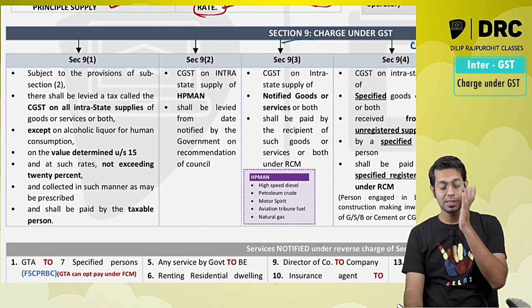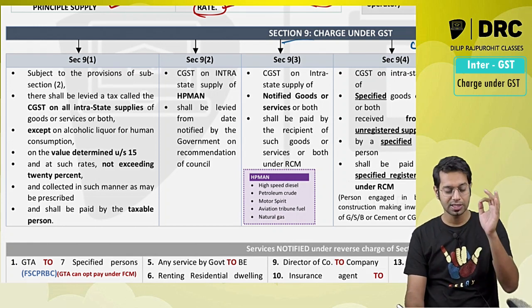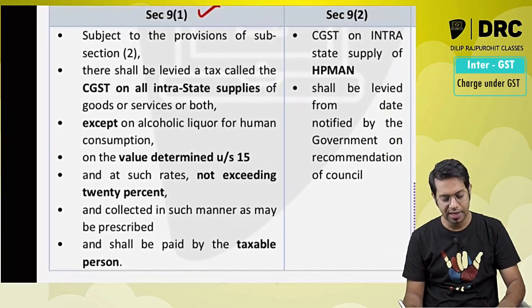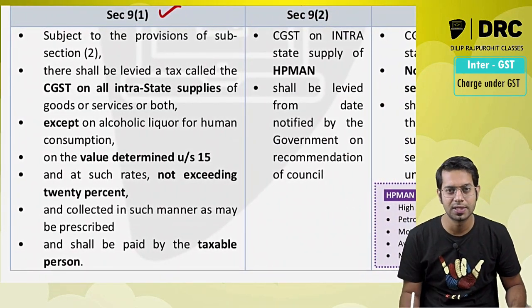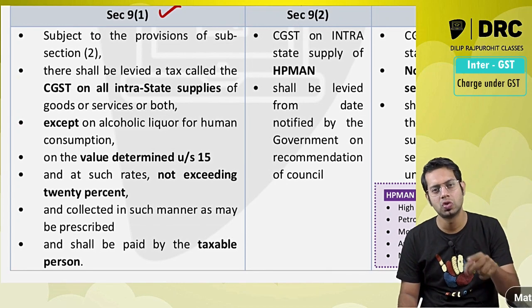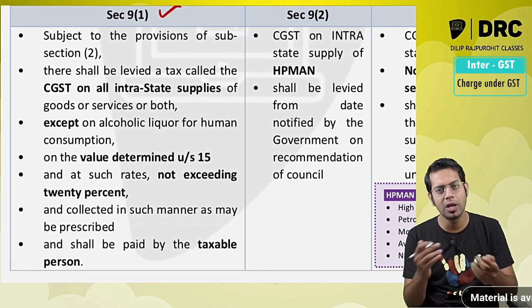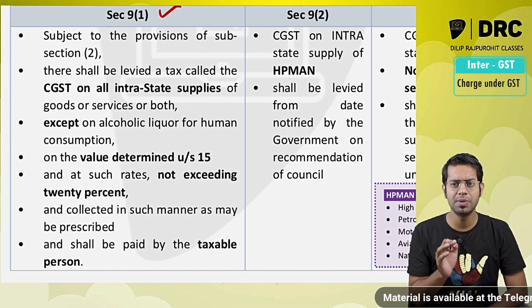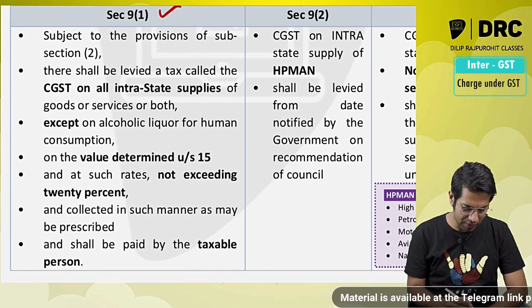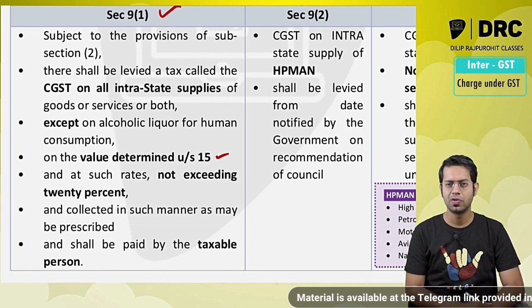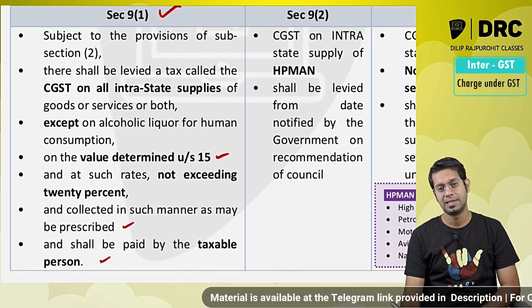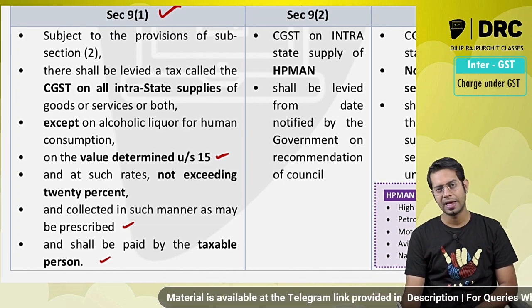Section 9 is the charging section of the CGST Act. Section 9 subsection 1 says, subject to the provision of subsection 2, there shall be levied a tax called Central Goods and Services Tax on all intrastate supply of goods or services or both, except on alcoholic liquor for human consumption, at such rates as may be notified by the government, not exceeding 20%, on a value determined under section 15, and it shall be collected in such manner as may be prescribed and paid by the taxable person.